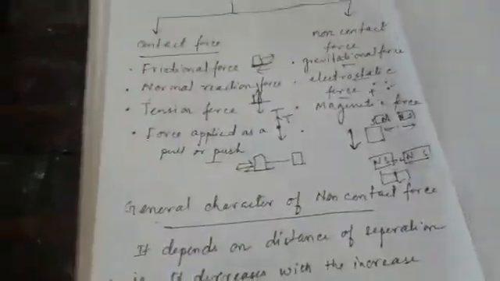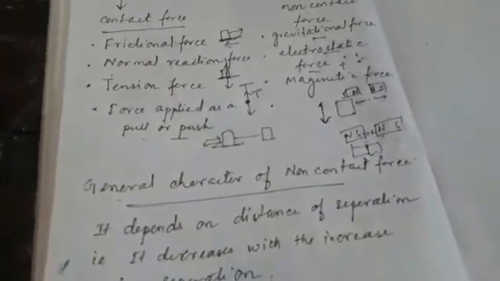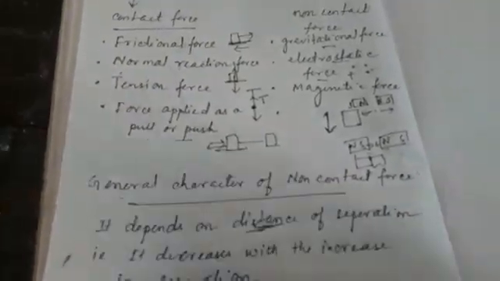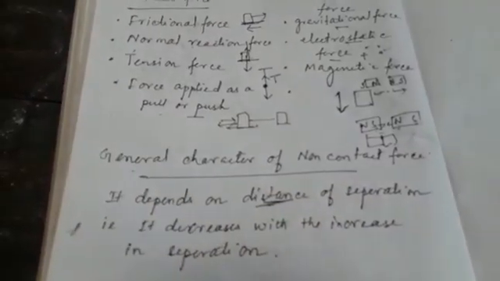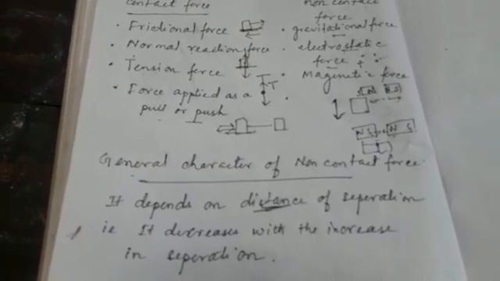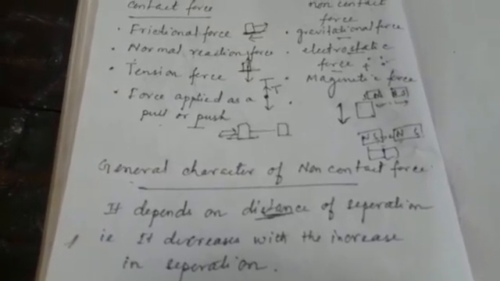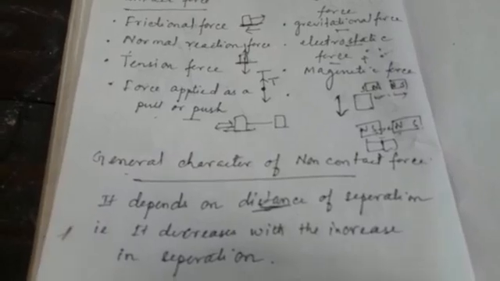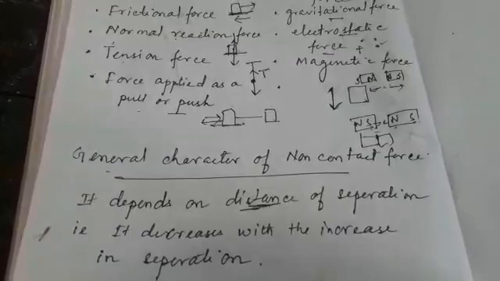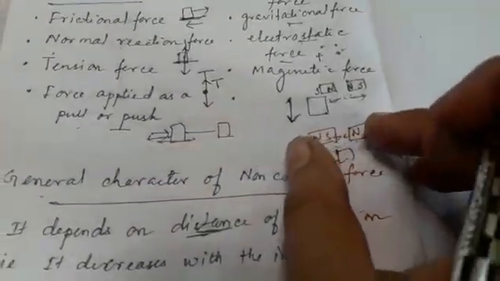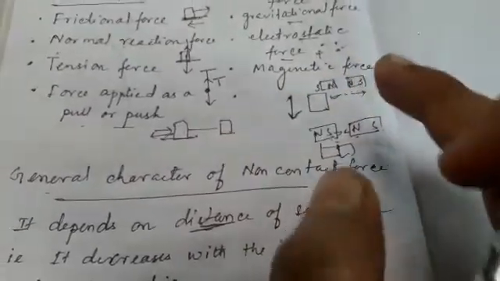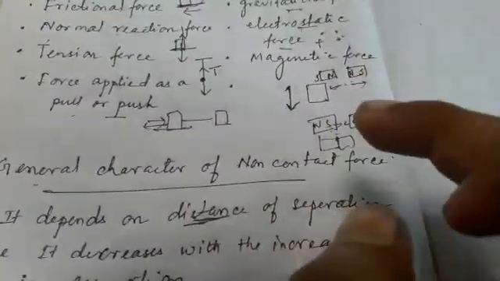Now what is the general character of non-contact force? The general character of non-contact force is that it depends on the distance of separation. If you increase the distance of separation, the force will automatically decrease, because the field actually gets wide enough, so the body will not come under the influence of the field.